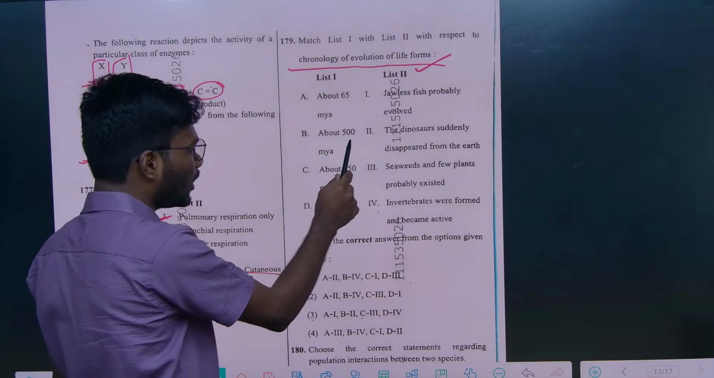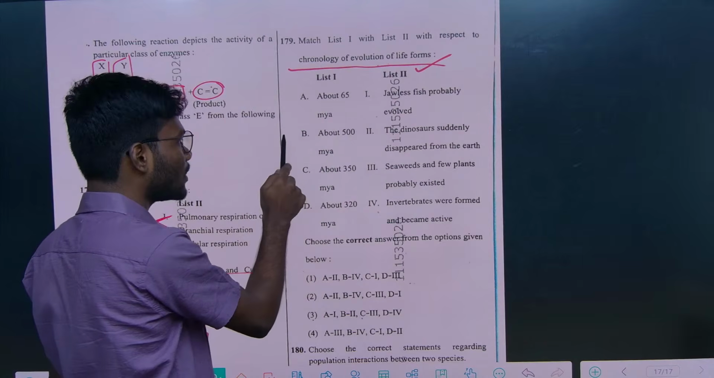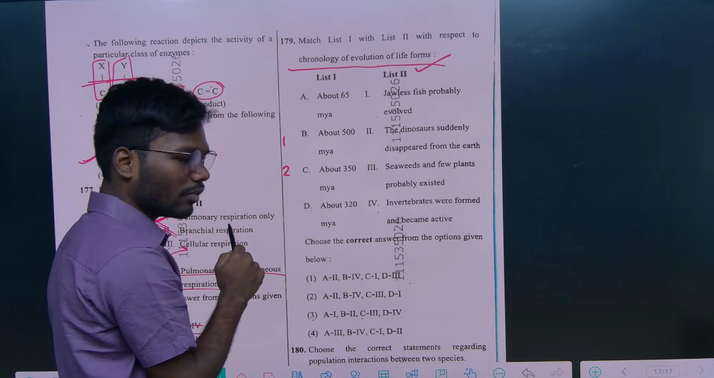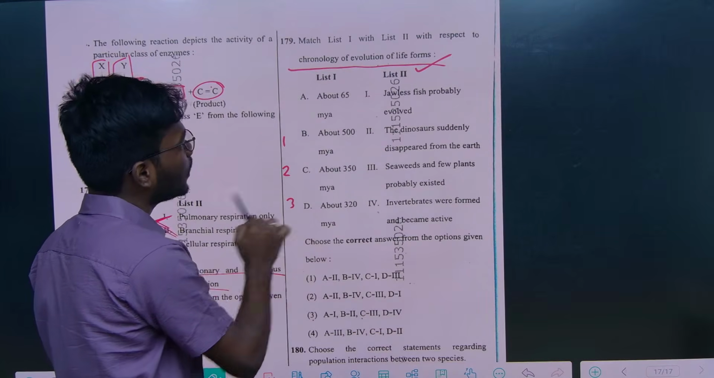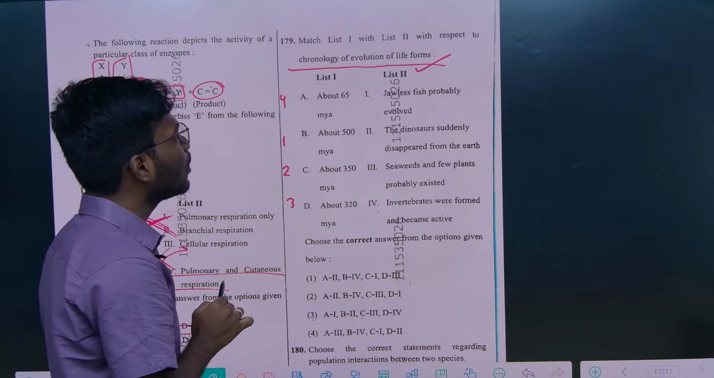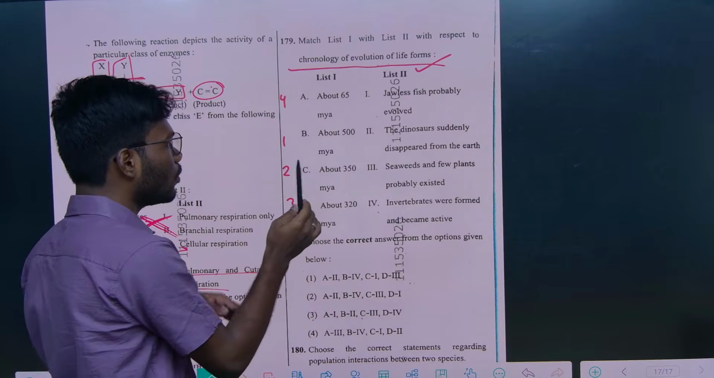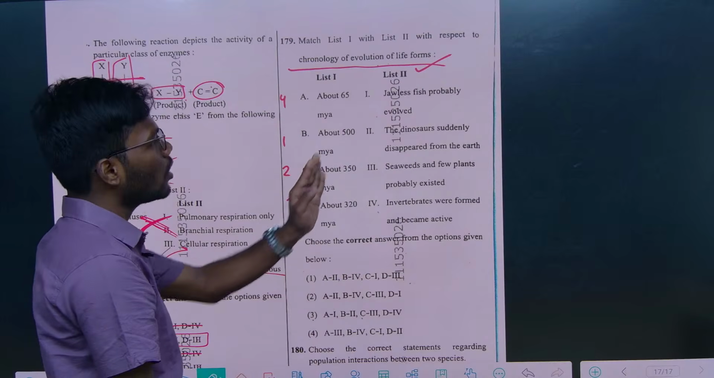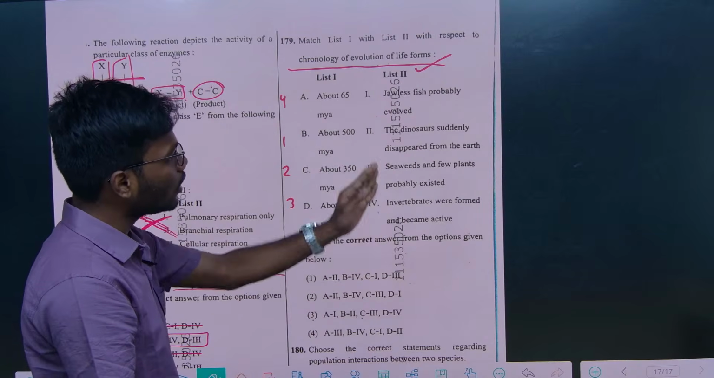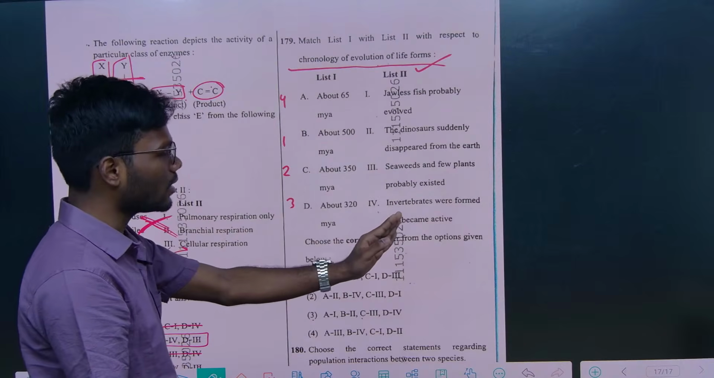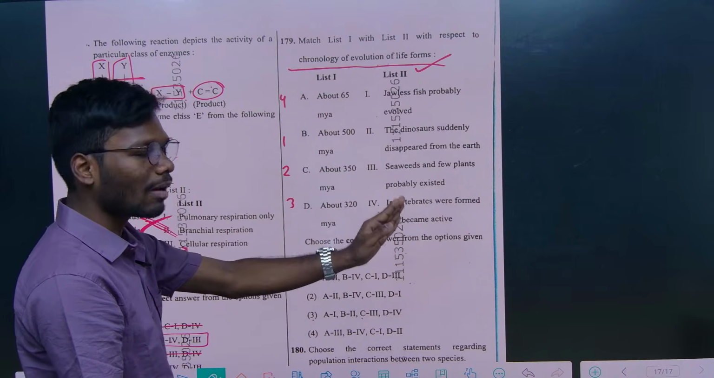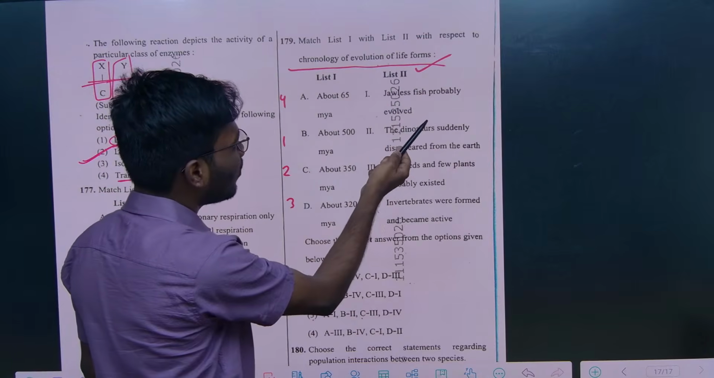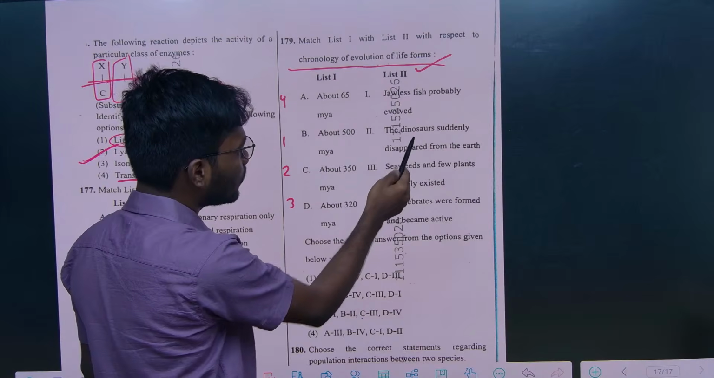So above 500 million years means this was the starting. After that about 350, next 320 and next 65 million years ago. So we have to arrange all these things according to this time period. So we have to see what was the first thing that happened on this form. Is there any jawless fish probably evolved before these dinosaurs, seaweeds?